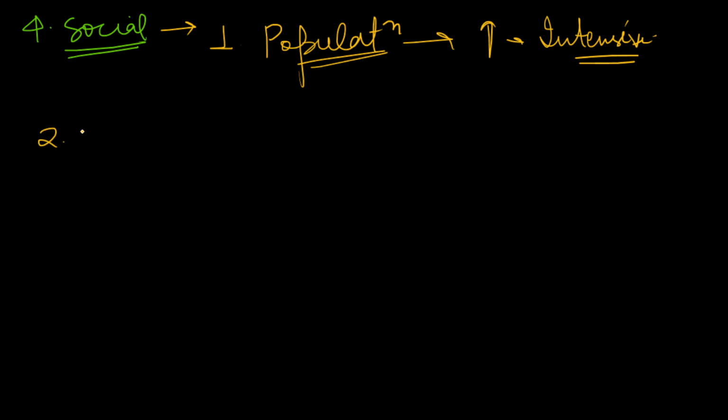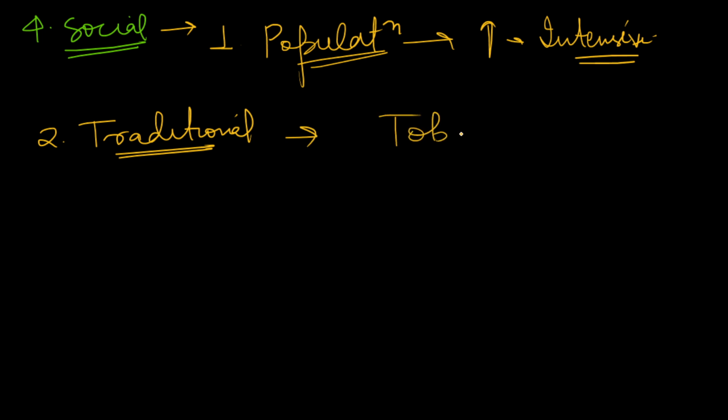After population, you can mention traditional practices. Various traditional practices have influenced farming. For example, tobacco farming is not promoted in Sikhism because it is not good for health.